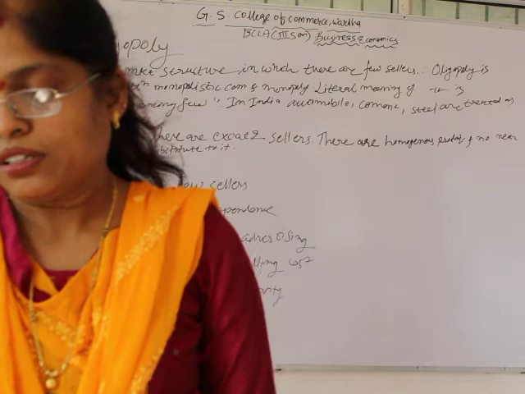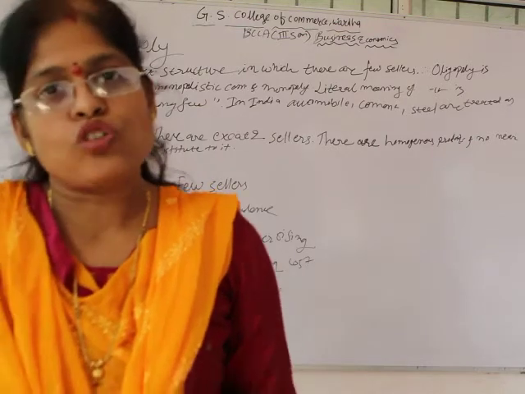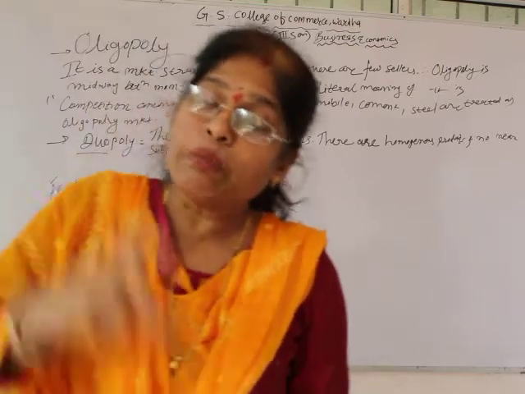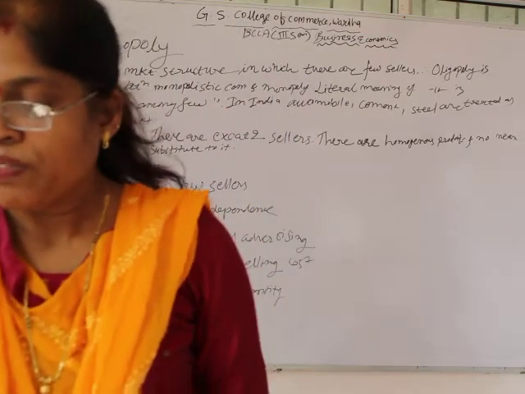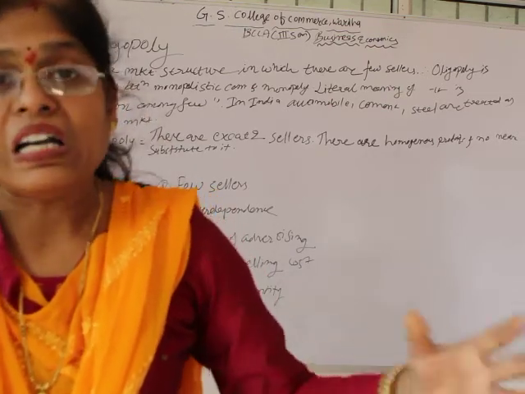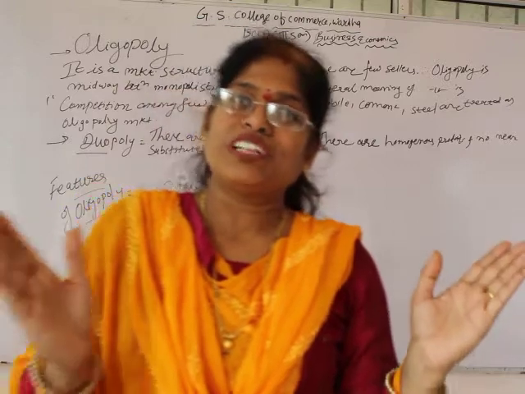So in oligopoly, selling firms must consider not only the demand for the product but also the changes adopted by the other firms or competitors. That is what interdependence is.